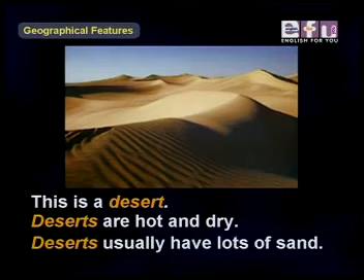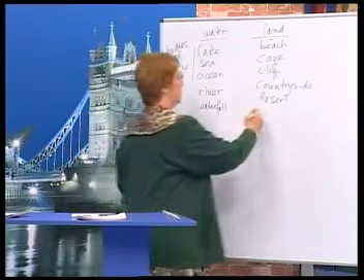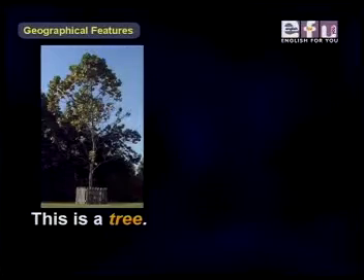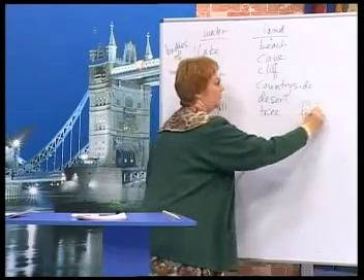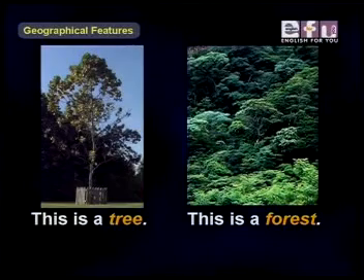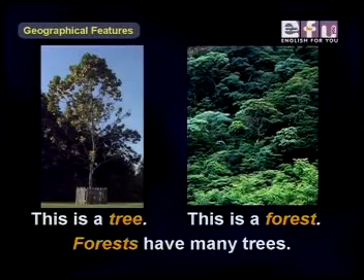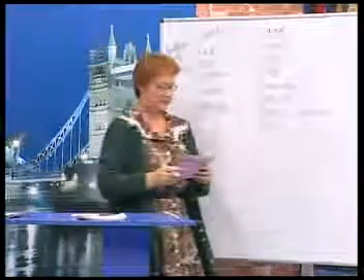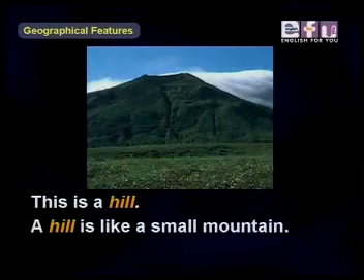Deserts usually have lots of sand. Next is a tree. This is a tree. And a forest. This is a forest. Forests have many trees. Next we have hill. This is a hill. A hill is like a small mountain.